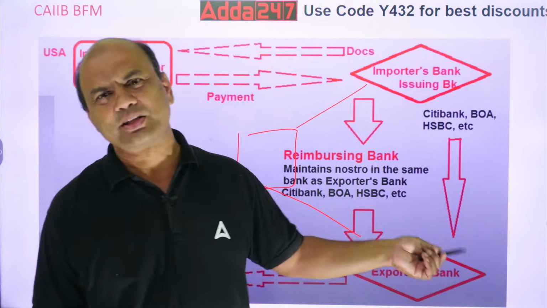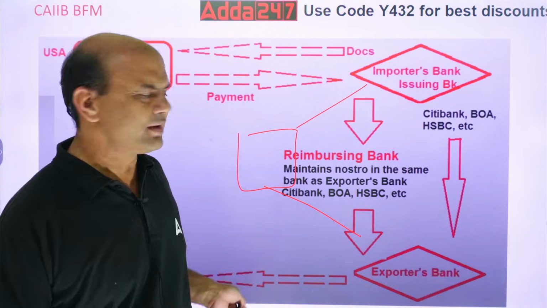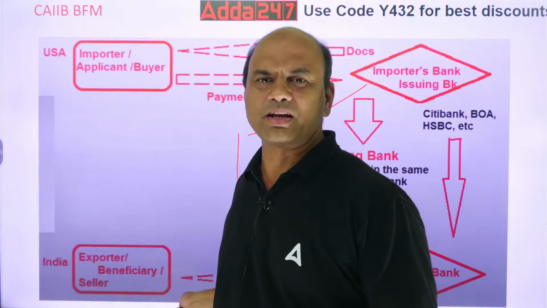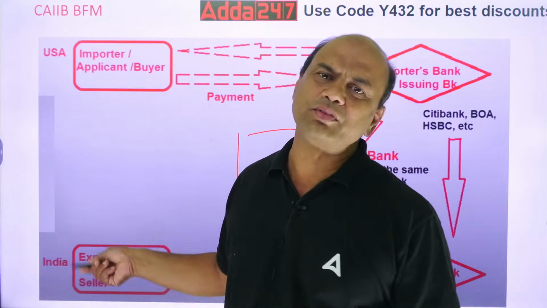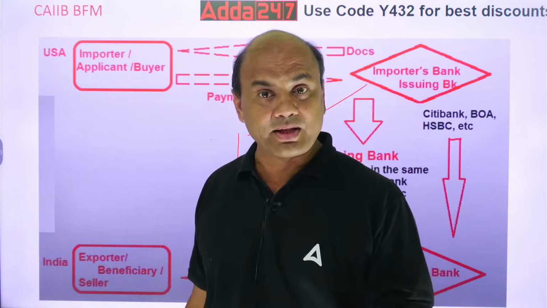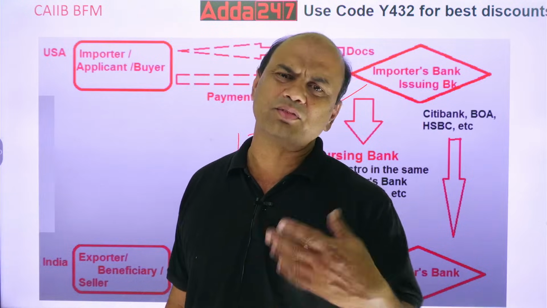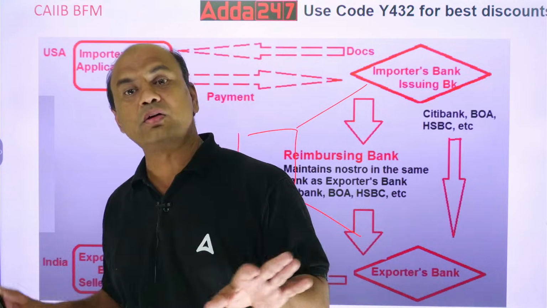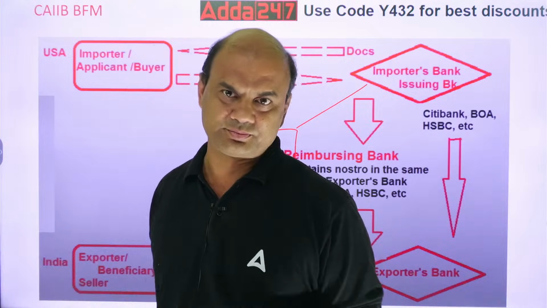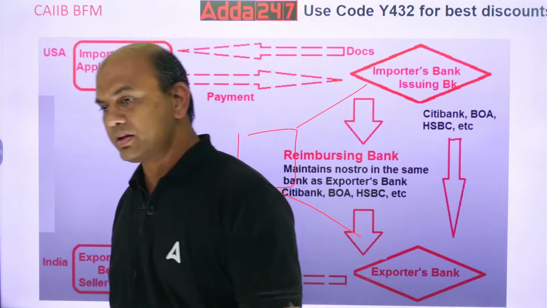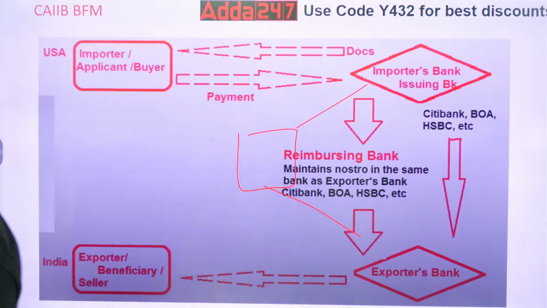Now this exporter's bank will give the money to this guy because he is its regular customer. If it has given finance, it will remove the finance and give the money. So here your transaction ends. Got it everyone?